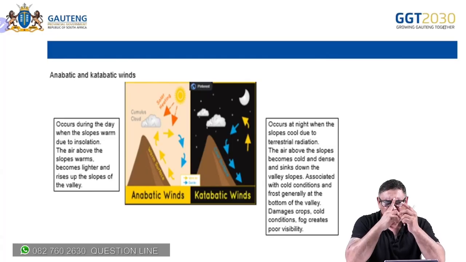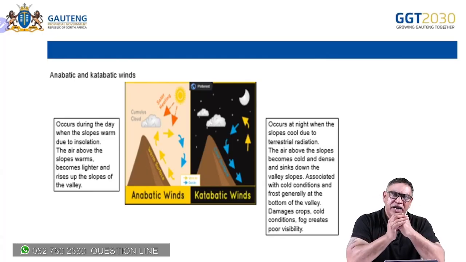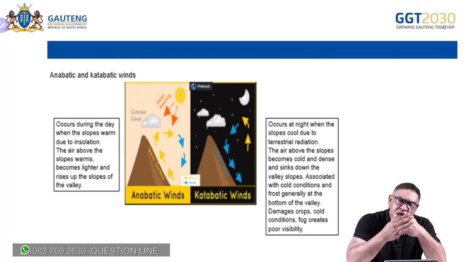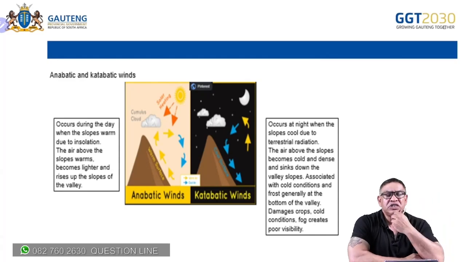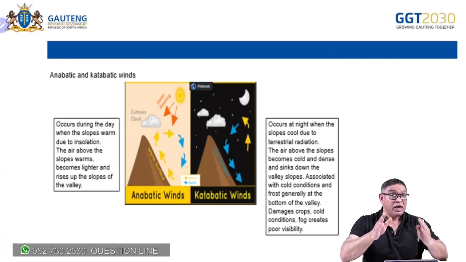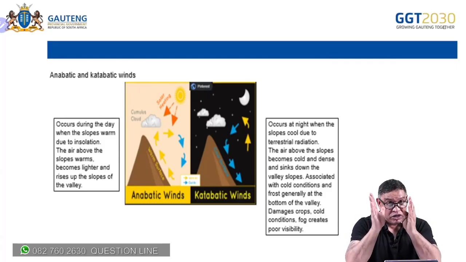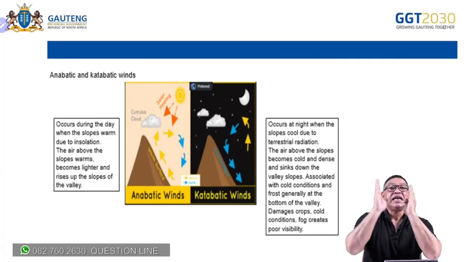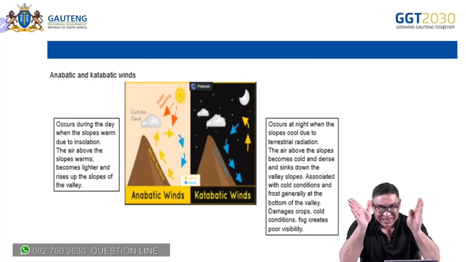Use the guideline terminology, because learners, you may use terminology that is not in your guidelines, and it may not be marked correct. So here also, the big thing to notice is it's anabatic and katabatic winds, and that's it.